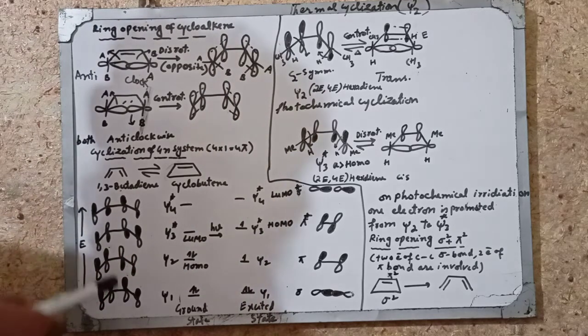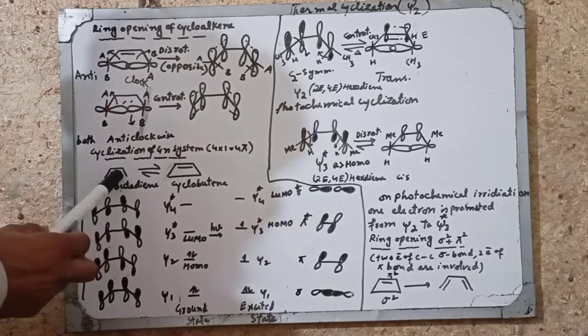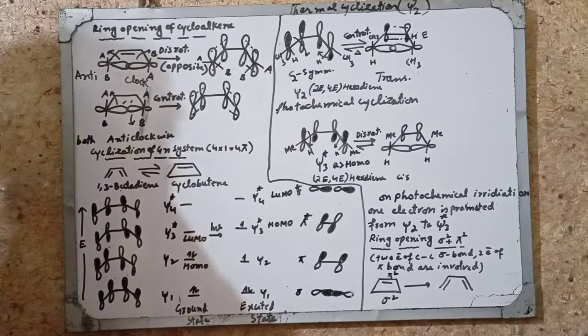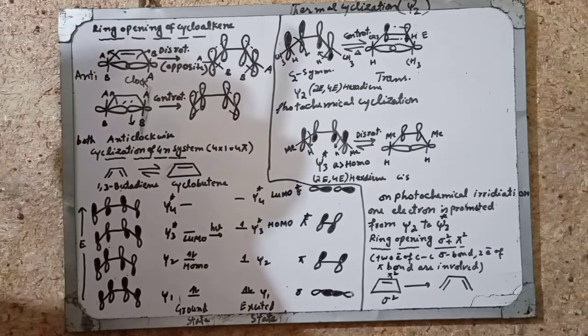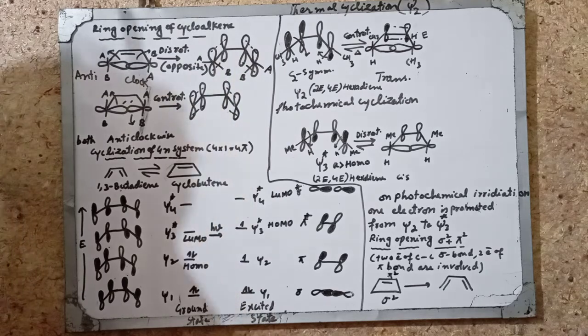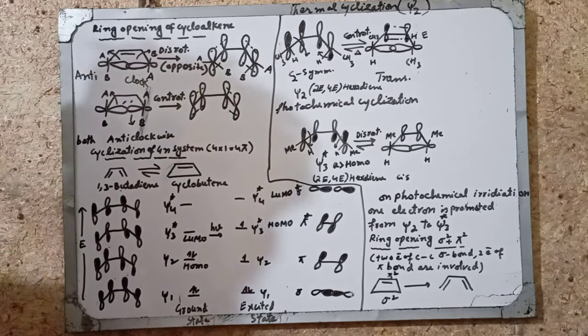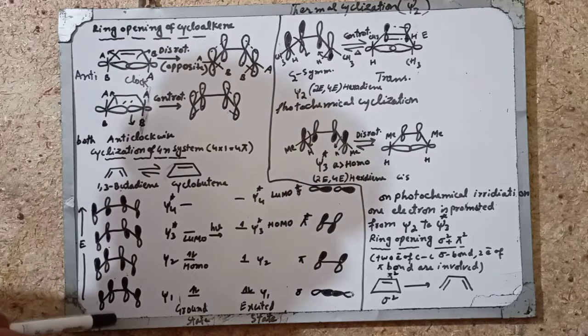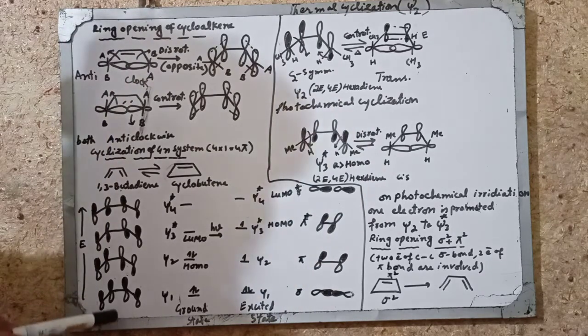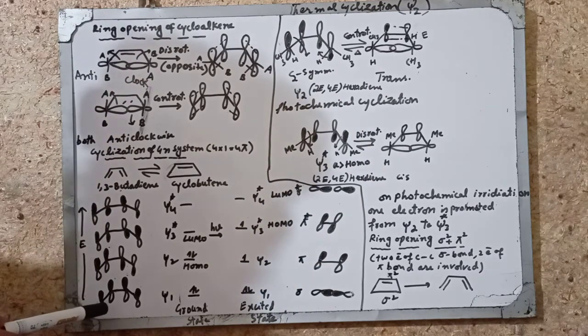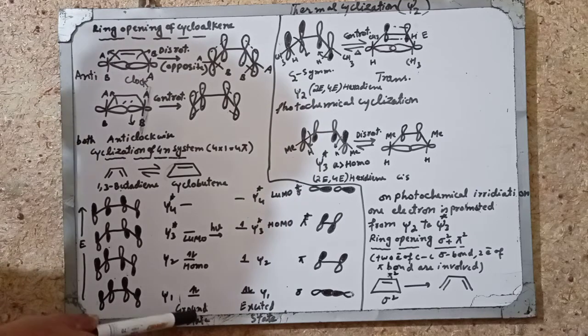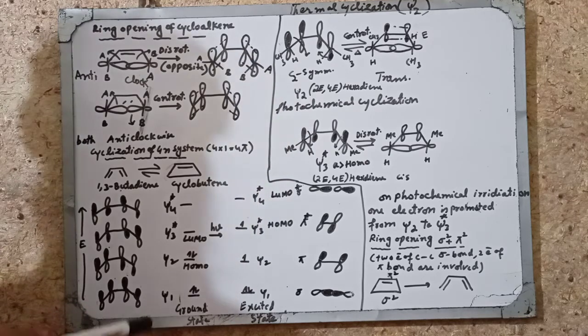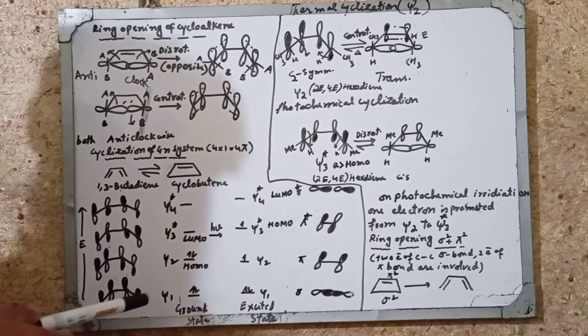Now we can represent this. There are 4 p orbitals, there are 4 carbon atoms, each of them is sp2 hybridized. So one p orbital is perpendicular to the hybrid orbitals on each carbon atom. This is the 4 p orbitals. When 4 p orbitals overlap symmetrically, this is the molecular orbital which is called phi 1.